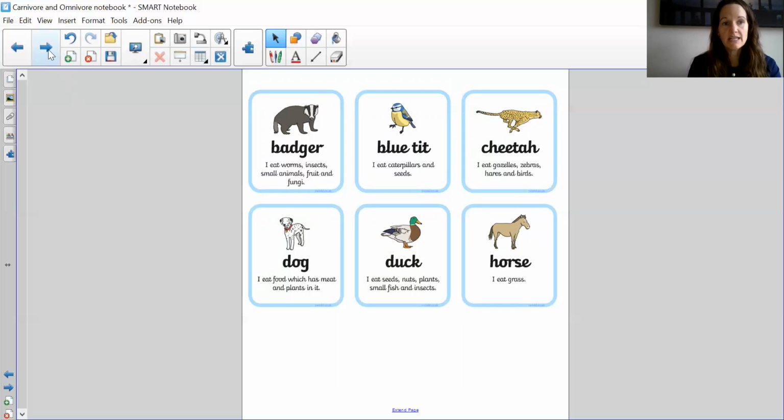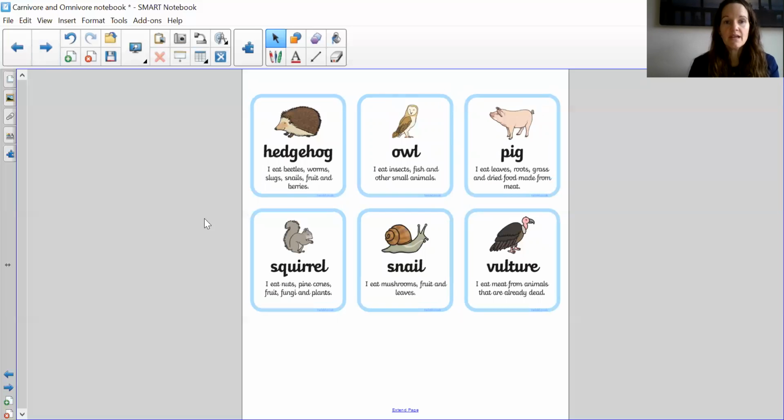So I'm going to move on to the next slide. Here we have a hedgehog, an owl, a pig, a squirrel, a snail, and a vulture. You can pause the video, read what each animal eats, and decide: is it a herbivore, an omnivore, or a carnivore? Once you've written those 6 animals down, you can continue on with the next slide.